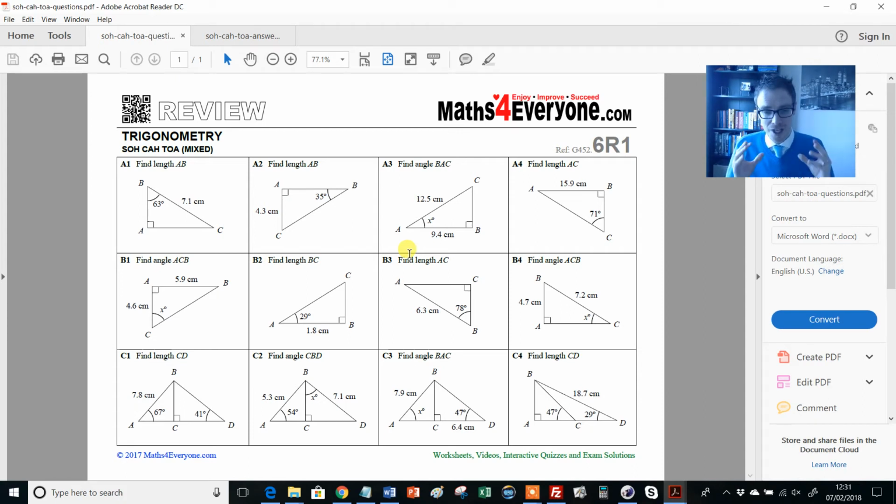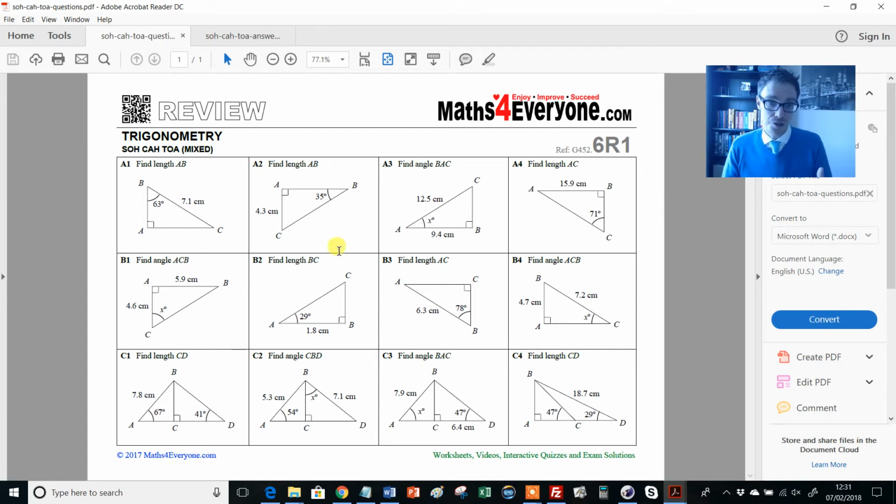But it's perfect just to have these skill-based questions ready to go with the answers. The second way I may use it is with my Year 11s for revision. So I'm at the stage now where I've pretty much finished the syllabus, but there are areas of weakness left, right and centre. So something like this is perfect if my kids have done an exam and it's become crystal clear that SOHCAHTOA is an area of weakness.